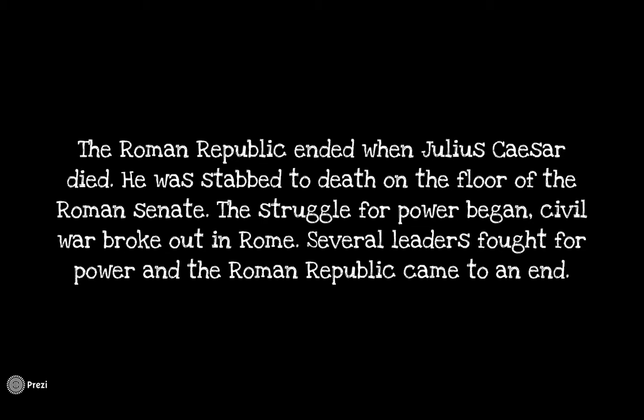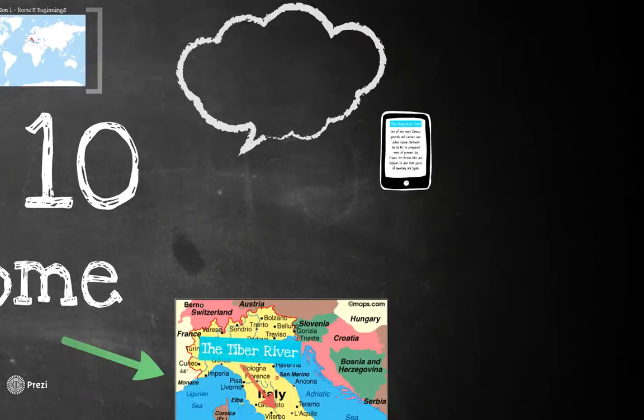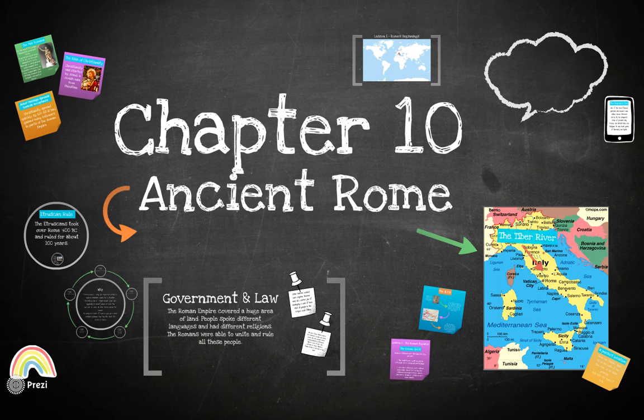So the Republic actually ended when Caesar died because you had lots of leaders who wanted to control, and you didn't have that Republic anymore where everyone or all citizens had a voice. And that is the end of lesson 2.